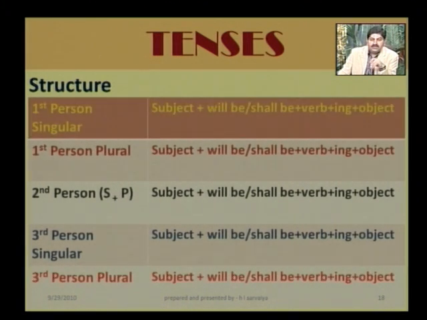See the structure. Subject plus will be or shall be plus verb with ing. Of course, continuous tense hoy etle ing is always there in any continuous tense, right? Plus object and similar pattern with first person, singular, plural, third person, singular, plural, all.